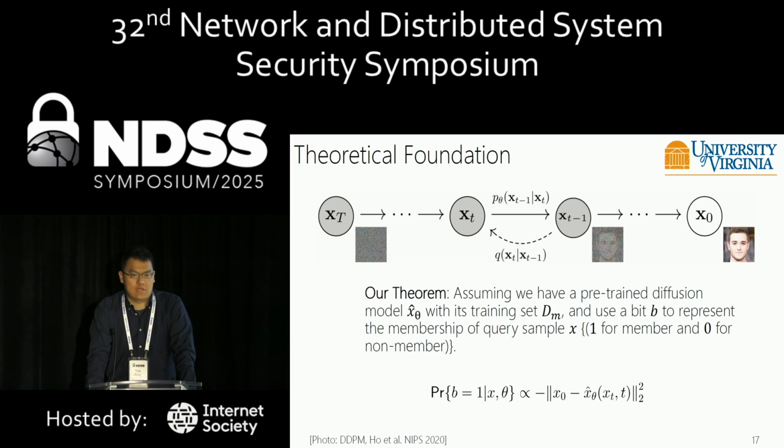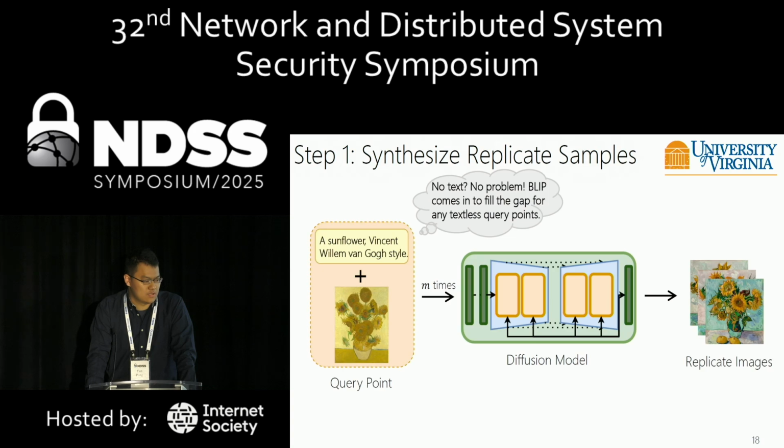Our attack pipeline includes 3 steps, and I will introduce them one by one. Here is the first step of our attack pipeline: we synthesize the replicate samples. We have a query point, and we feed this query point to the target model m times. Then we get replicate images. The query point usually has 2 components, a text component and an image component. For a query point without a text component, we use an image captioning model to generate one based on the image part.